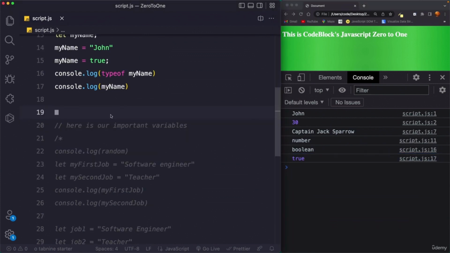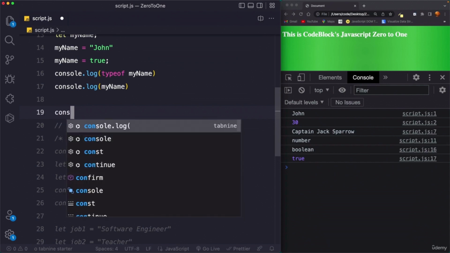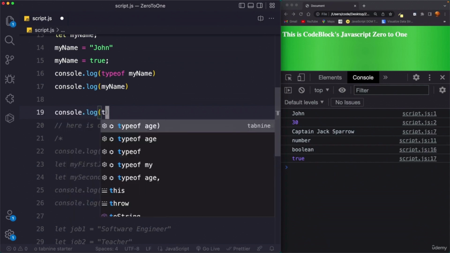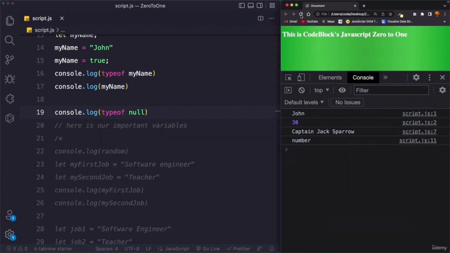Okay, and now finally, just to quickly finish, I want to show you an error that exists in the typeof operator. So all I am going to do here is to quickly say console.log typeof null. So remember that null is just another data type and it's similar to undefined, and it's also similar in the fact that both the value and the type of the value are null.